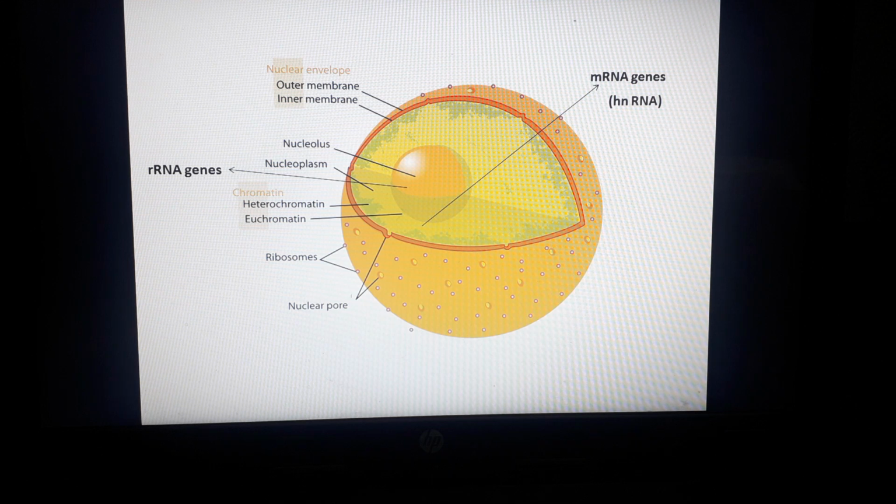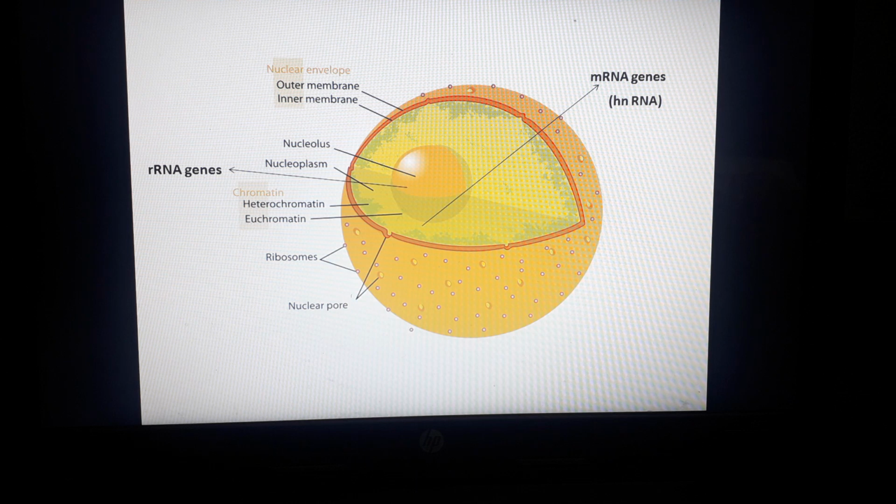Here in the diagram you can see the structure of the nucleus. The nucleus consists of the nucleolus, which is marked in the diagram. In the nucleolus, ribosomal RNA genes are transcribed, whereas in the nucleoplasm other genes, including those for messenger RNA, are transcribed.